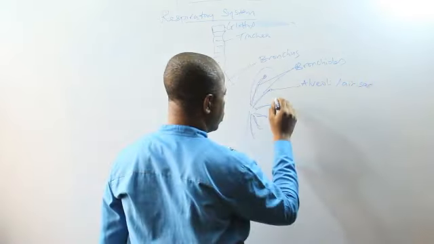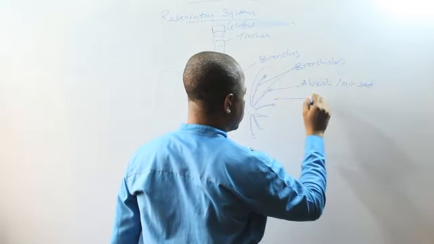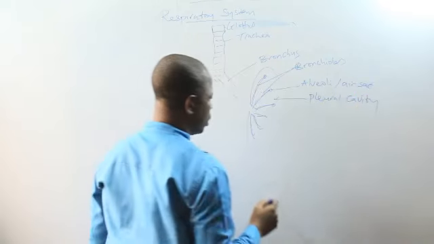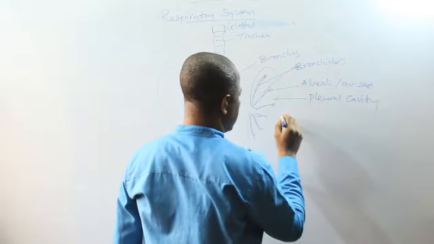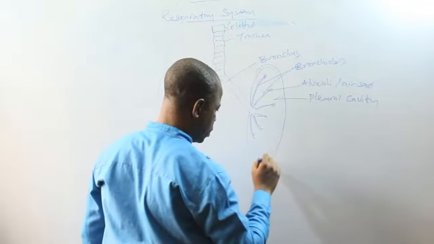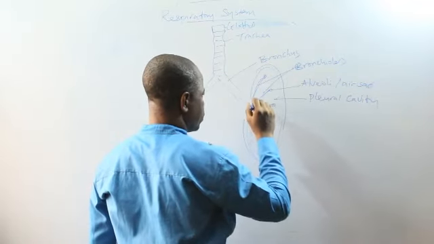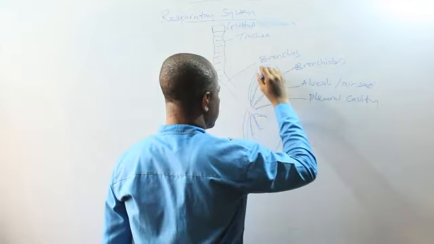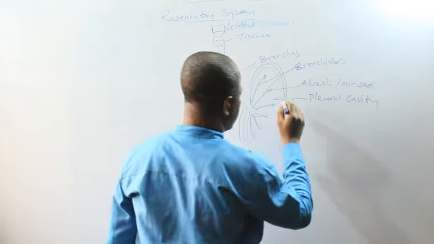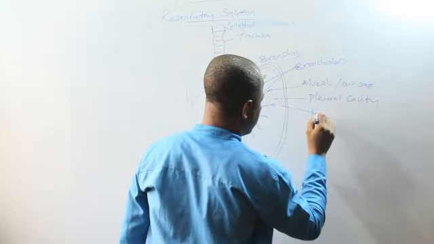Then this is called pleural cavity. This is called inner pleural membrane.